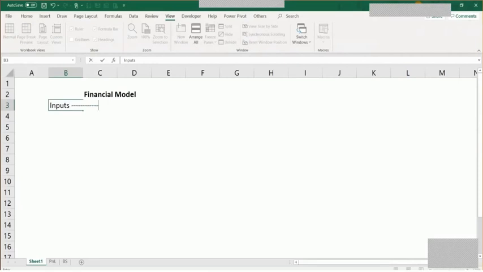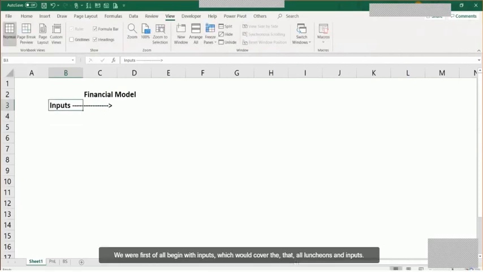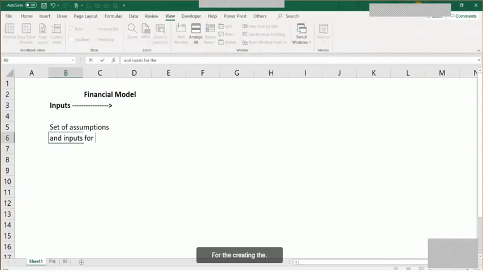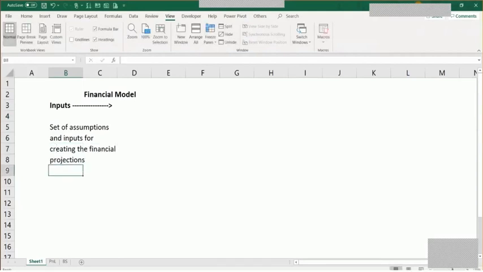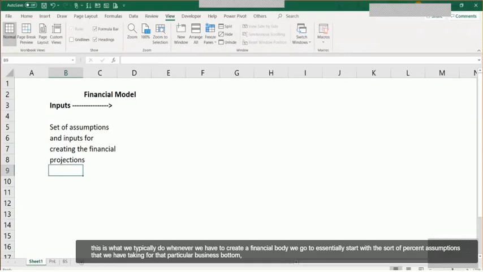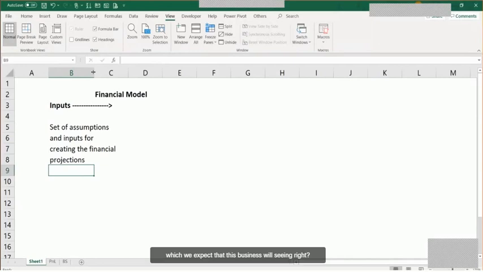We would first of all begin with inputs, which would cover the set of assumptions and inputs for creating the financial projections. This is what we typically do, that whenever we have to create a financial model, we would essentially start with the set of inputs and assumptions that we have taken for that particular business model, which we expect that this business will see in future. Right? So it's more of an estimate.